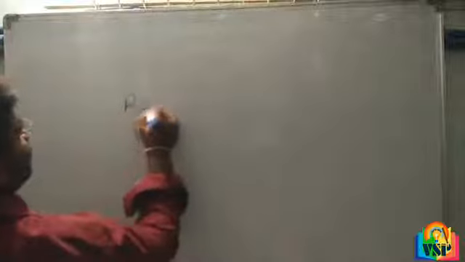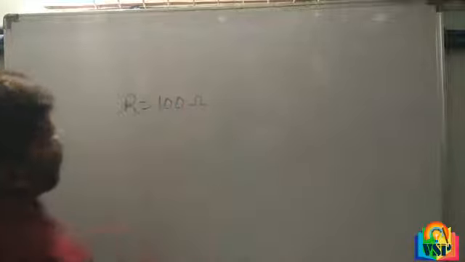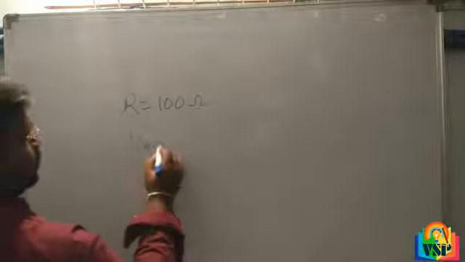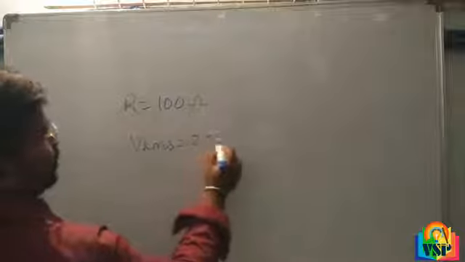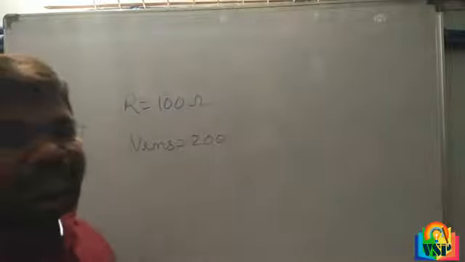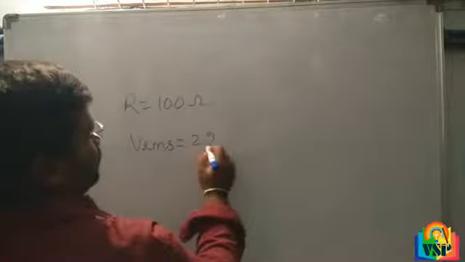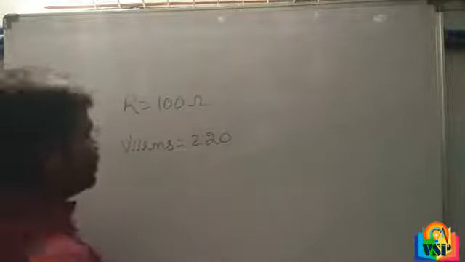Resistance R is equal to 100 ohms, and V RMS is 220 volts.